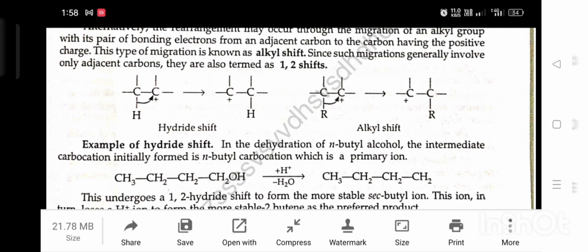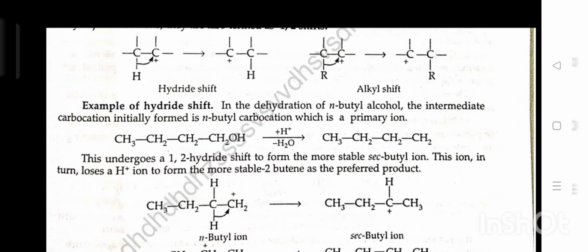Example of hydride shift. In the dehydration of n-butyl alcohol, the intermediate carbocation is initially formed. This undergoes a 1,2 hydride shift to form the more stable secondary butyl ion. This ion in turn loses an H positive ion to form the more stable 2-butene as the preferred product.